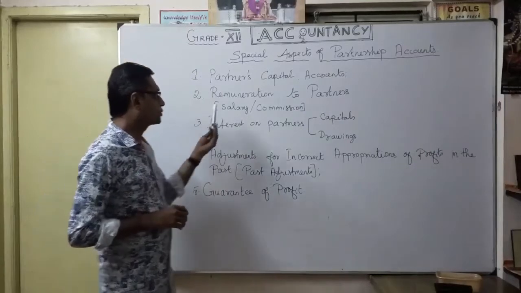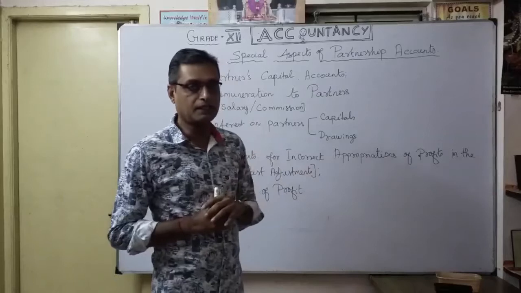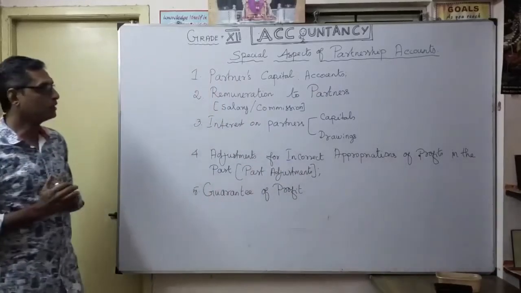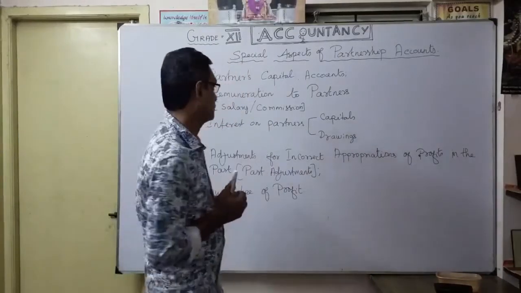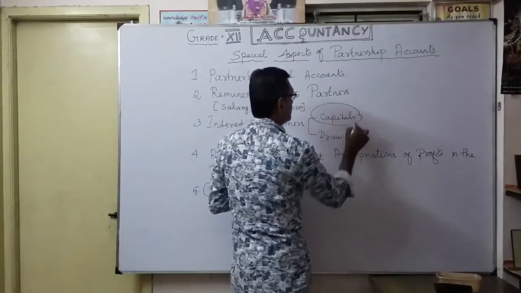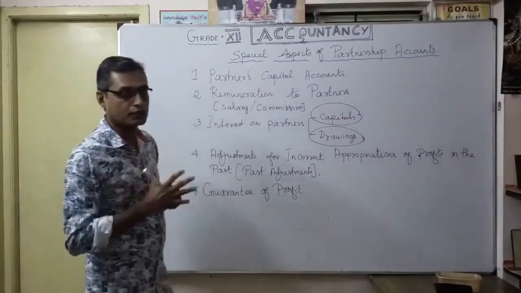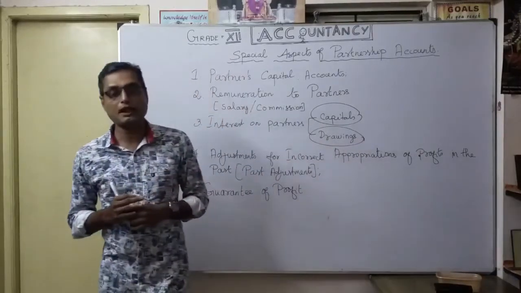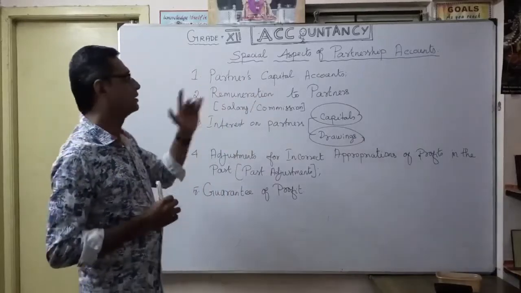Second, how you are going to show the remuneration to partners. We discussed it in the partnership deed. So salary and commission, how you show them in the partners' capital account and also, as we will see later, in the profit and loss appropriation account. The third one is interest on partners' capital and interest on drawings. We already discussed it in the partnership deed. So how you show interest on capital and interest on drawings is also a special aspect of partnership accounts.